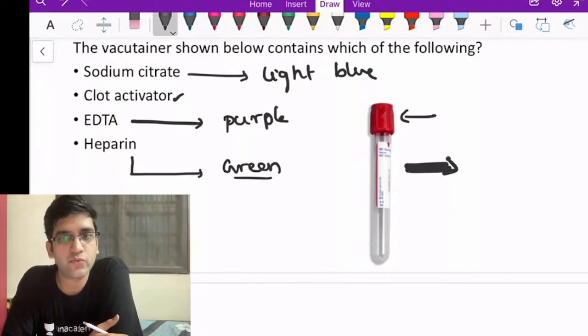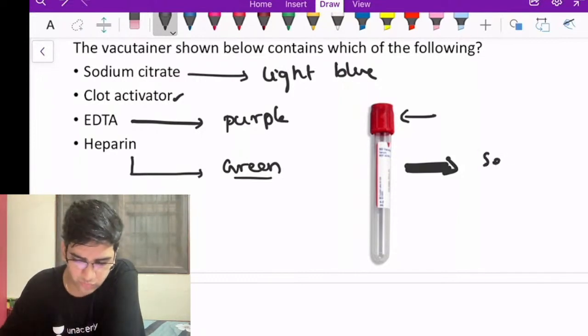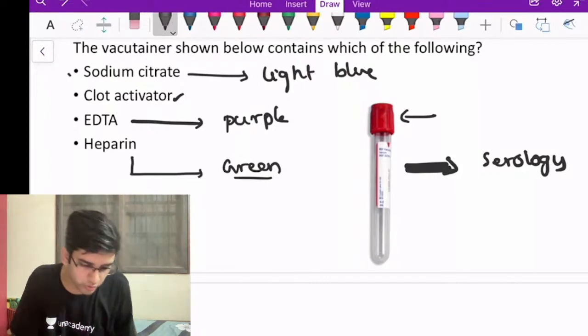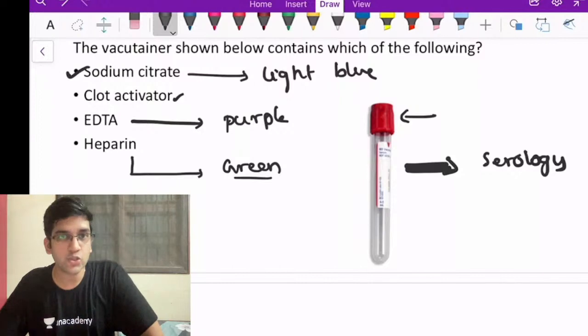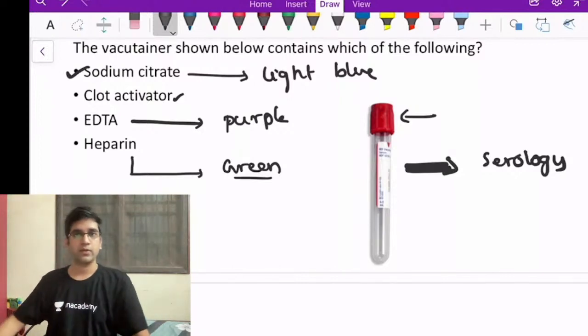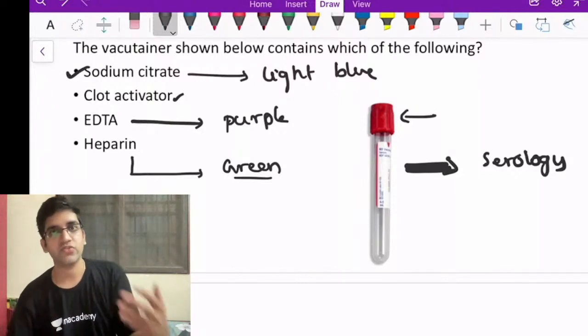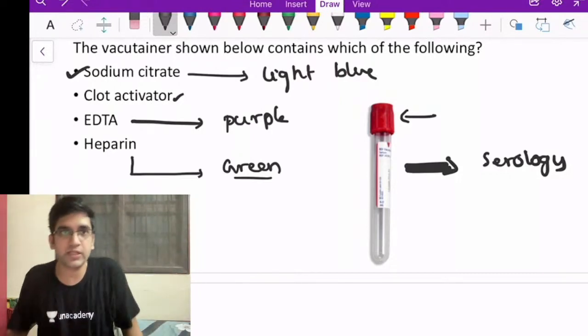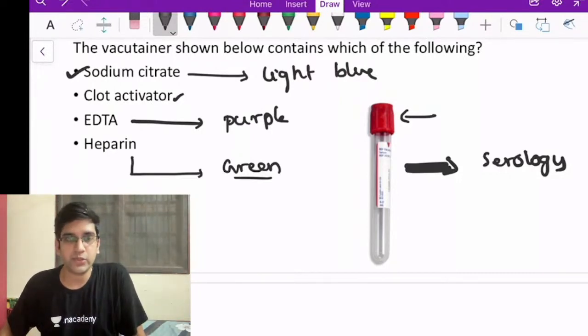Red color vacutainer is useful for one particular test. It's useful for all serological assays, right? Any serology, I'm going to use a red color vacutainer. CBC is not done in a red color vacutainer. It's for any serology because it will clot. I can use only the serum profile. Fine. Sodium citrate, where do you use it?